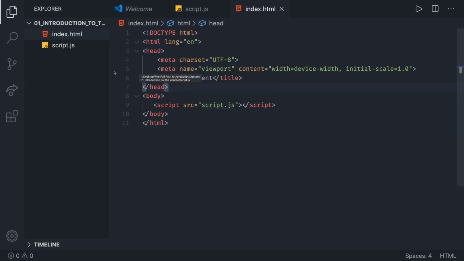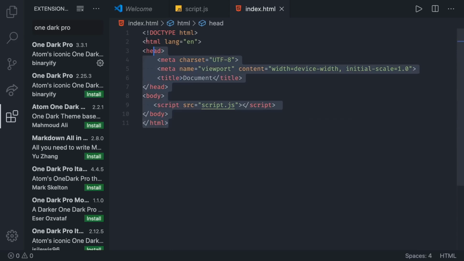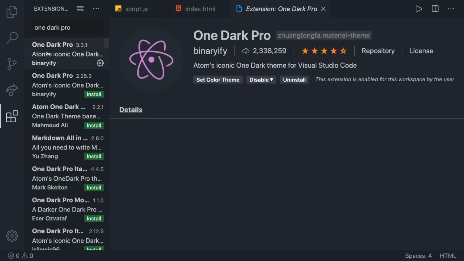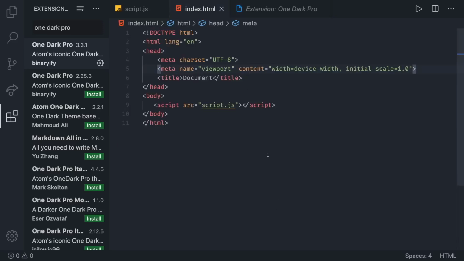The fifth icon on the left side should be the Extensions tab. So you can find it right here, Extensions tab, and then in there you can install the extensions we need. The first extension on our list is called OneDark Pro. That's going to be this theme that you can see right there, because right now the colors could be a bit different for you. You can click it, and then that should open the extension page. Right there should be a button Install. Once you install it, it's going to ask you whether you want to switch to it, and you can just press enter. As you can see, our code editor instantly looks a bit more modern.